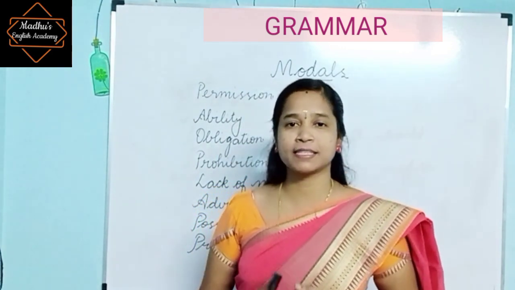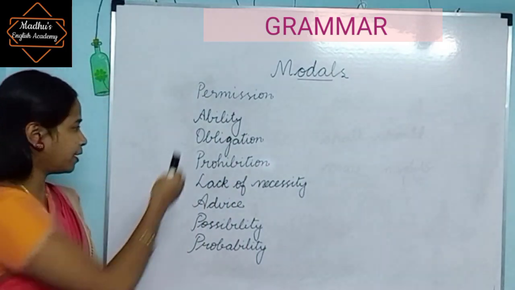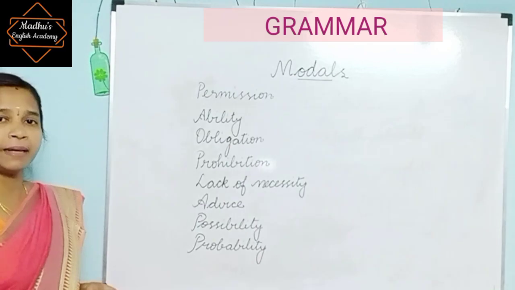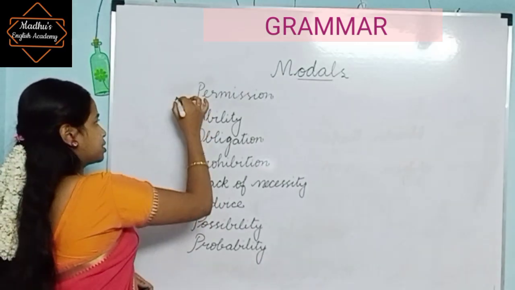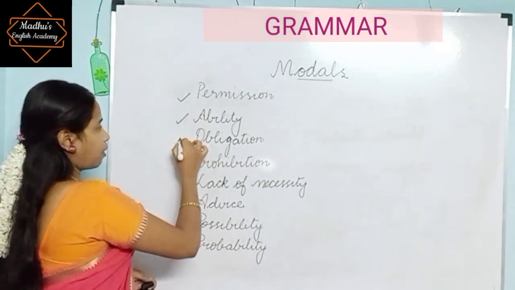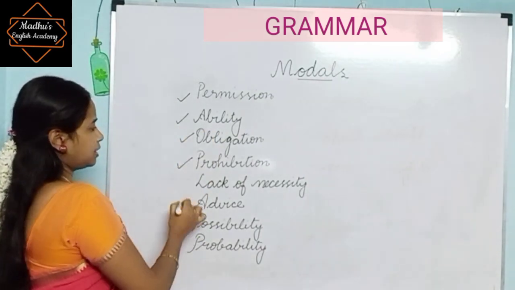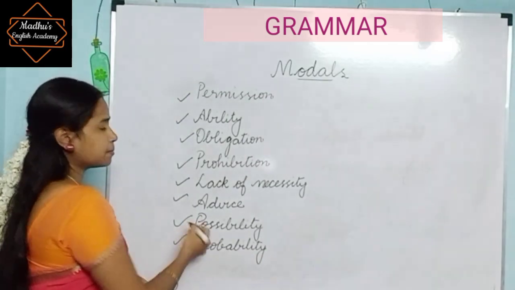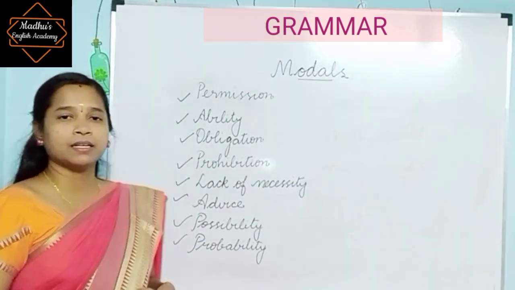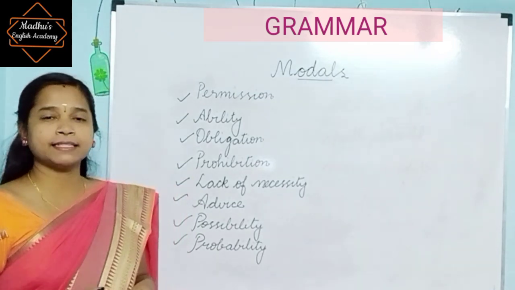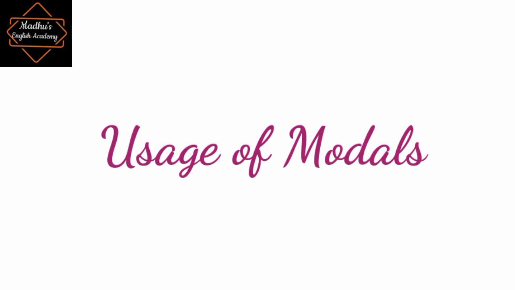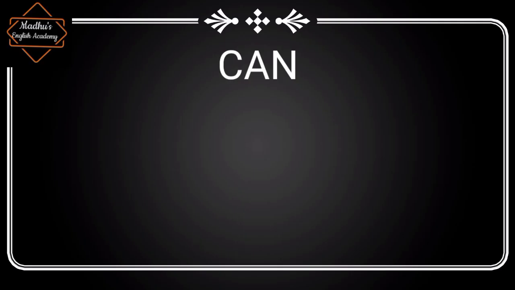These 13 auxiliary verbs follow these functions in a sentence. They make the sentence communicate permission or ability or obligation or prohibition or lack of necessity, advice, possibility and probability. So, the modals help the sentence to communicate these functions. Now let us learn the usage of the modal verbs. Let us learn the functions of can in a sentence.